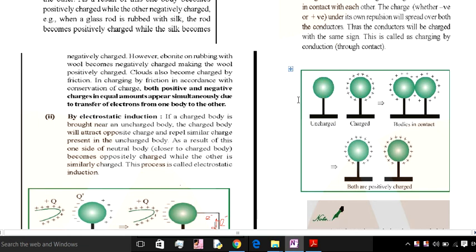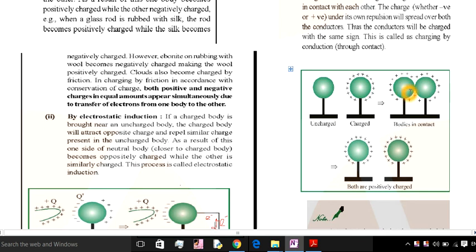Now look at this example. We have two bodies. The first body is uncharged and the other body is charged. We know the property of a charge, all charges lie on its surface. No charge is present within the body. When this uncharged body is brought near to this charged body, the charge spreads on its surface also. When the bodies are in contact, this positive charge is spread on the surface of both bodies.